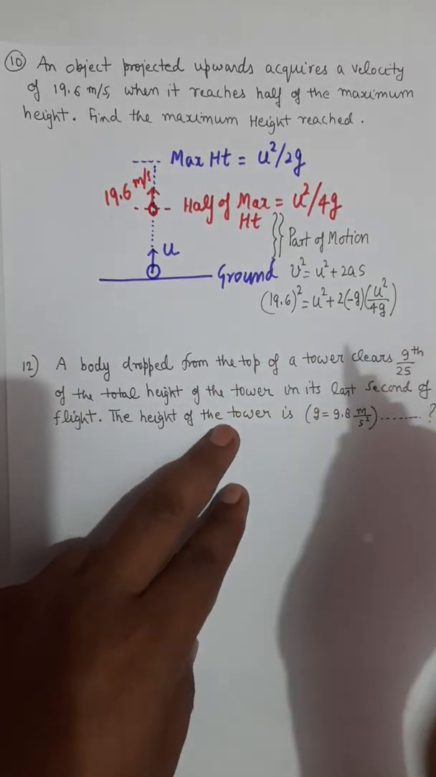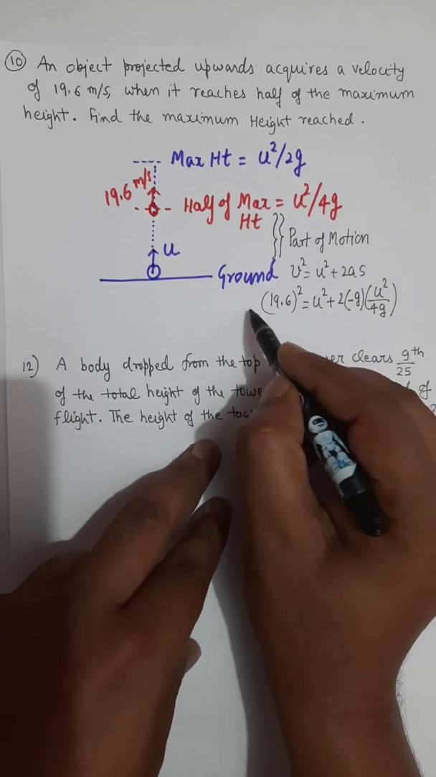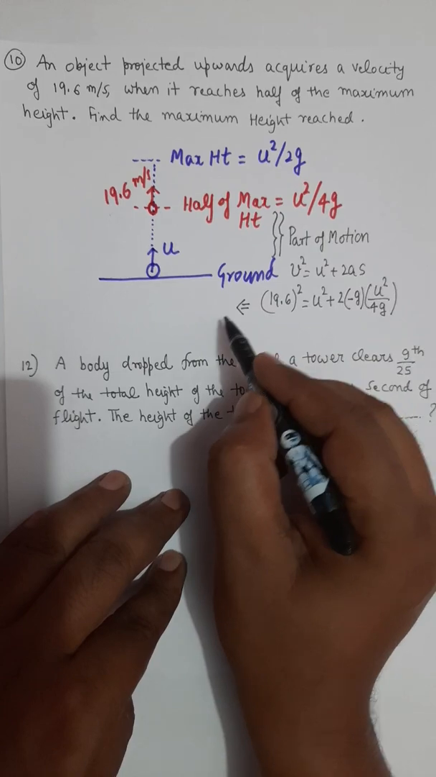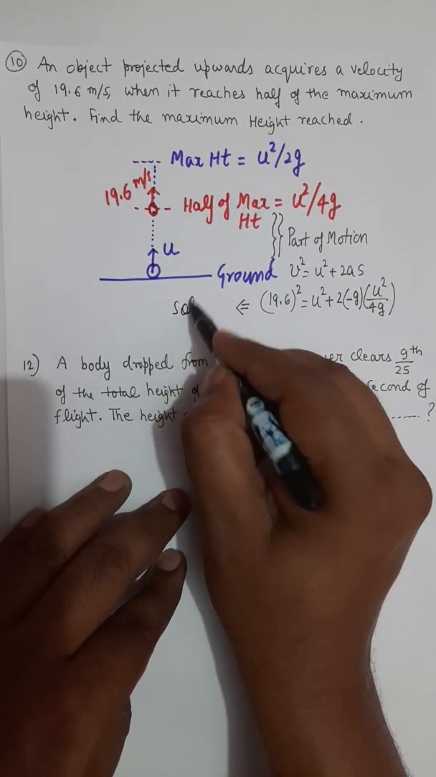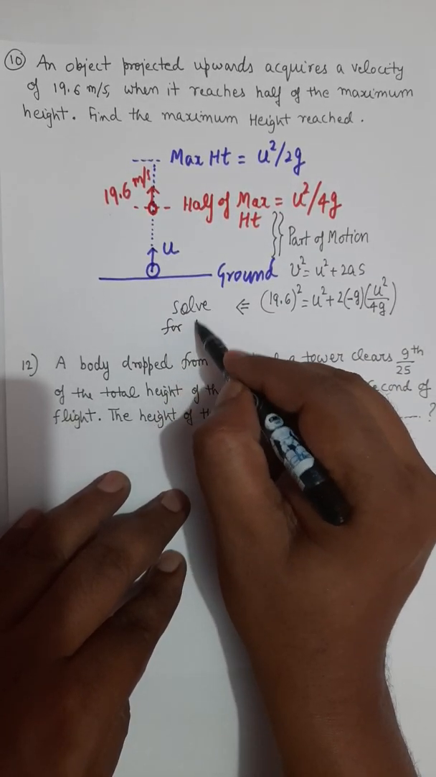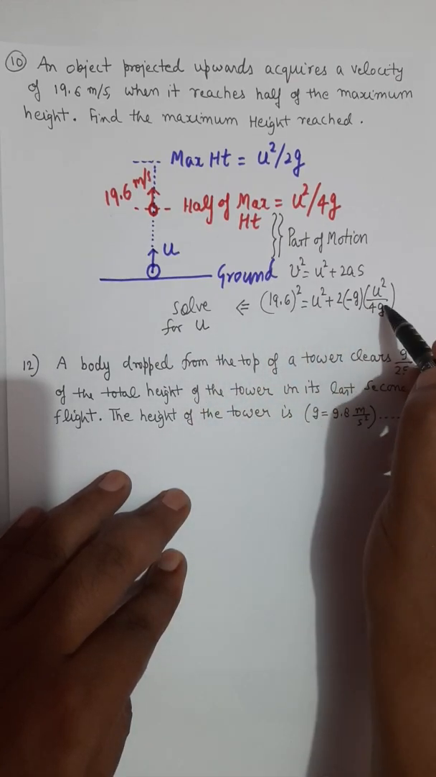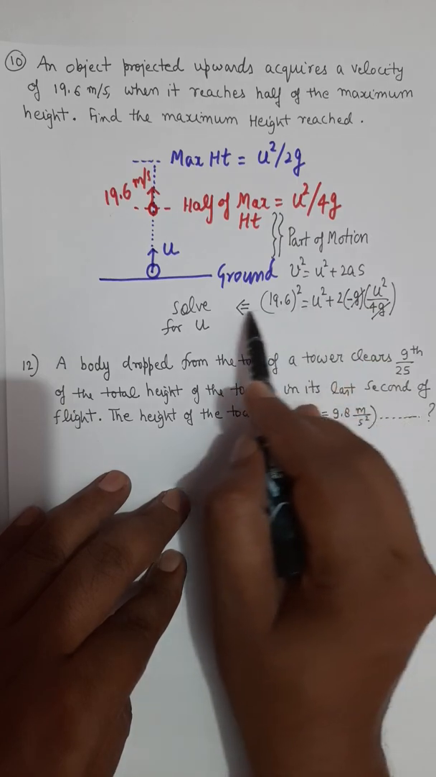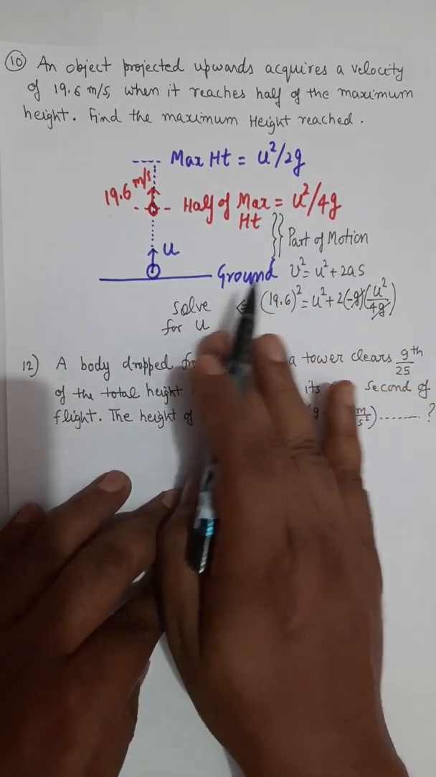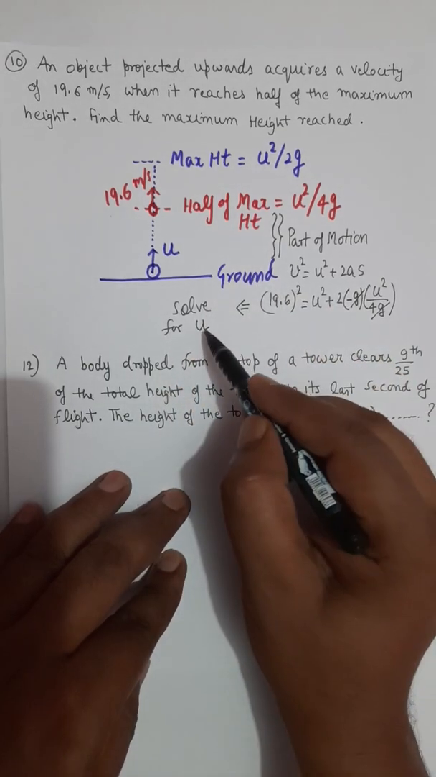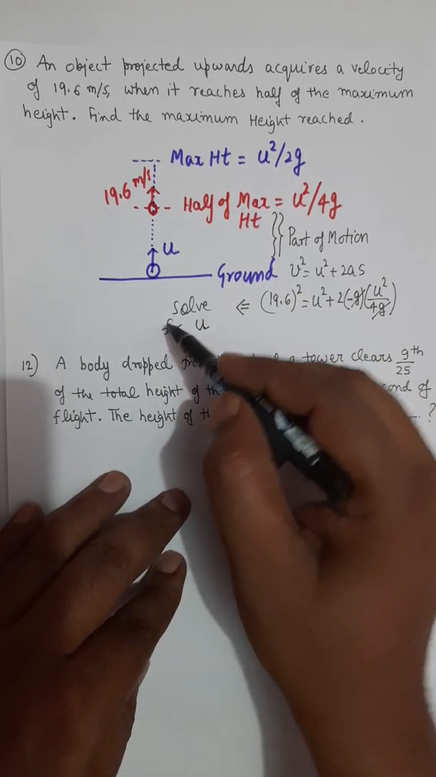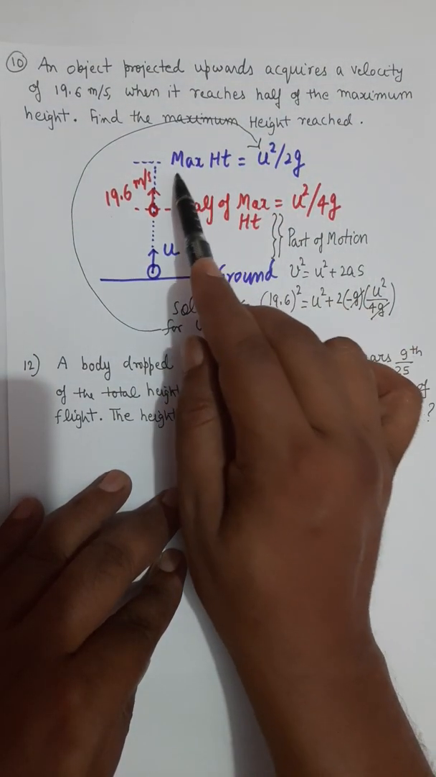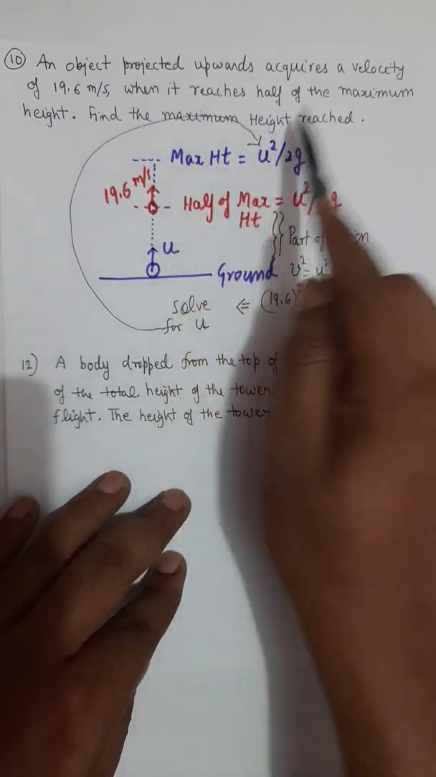Solving this equation, I have no space to further solve it, so I will give the hint. You solve for the value of u, and you can solve because g and g will be cancelled. So on the right hand side you will have only u square, and I hope you can find the value of u. And if you can find the value of u, you simply put the value of u in this expression to know what is the maximum height.